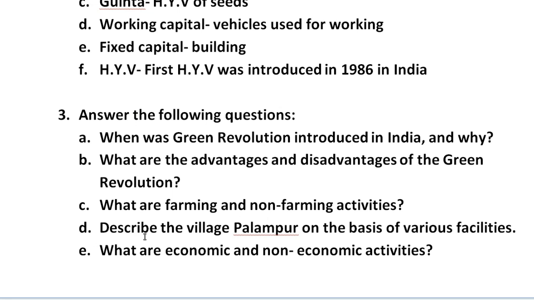Next we have, describe the village Palampur on the basis of various facilities. So at the time of the description of the whole village Palampur, what kind of facilities it has, what kind of different things will be there, it is on the first page of this chapter. So those answers you have to mention here. The whole paragraph contains it, and the conclusion is also given on the first page. Now, last question of this worksheet we have, what are economic and non-economic activities? So of course, understand the word economic, it means related to money. So you have to write the answer, what do you mean by economic and non-economic activities?